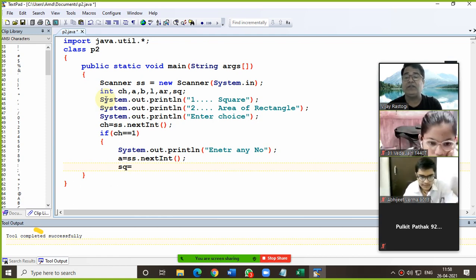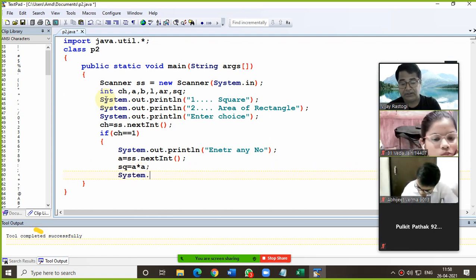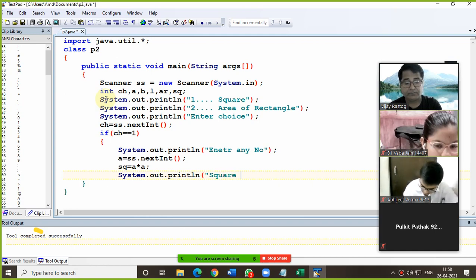For square you have declared a variable sq, so I am using that one, a into a, and then directly we are printing. So square is sq.